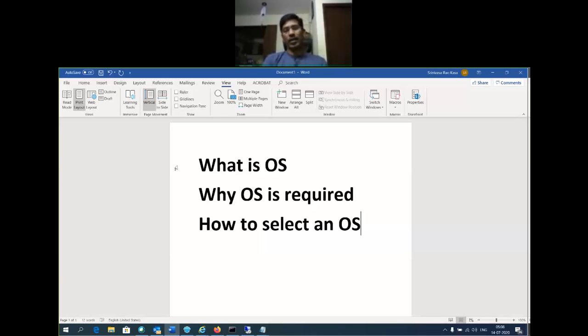So what is this operating system? An operating system is nothing but an interface, an agent between an application and the hardware. It is just a software program which works as an interface between the hardware and your application, isn't it? So where is it coming from? To think about an operating system, first we need to understand what my requirement is, what application I'm going to install.